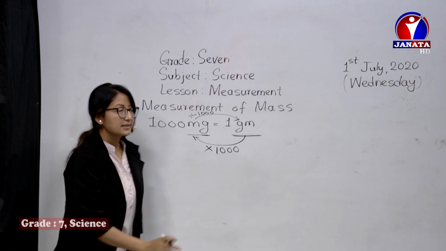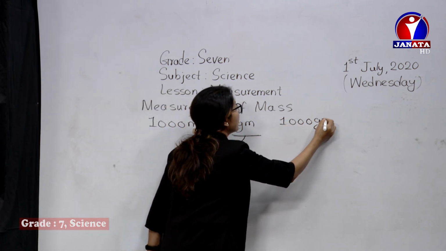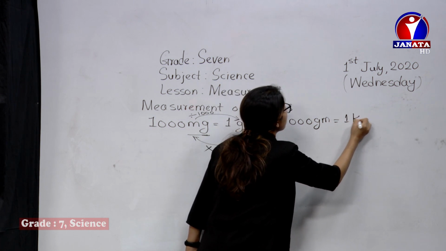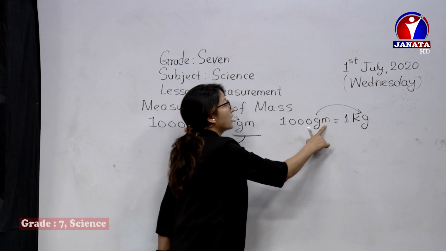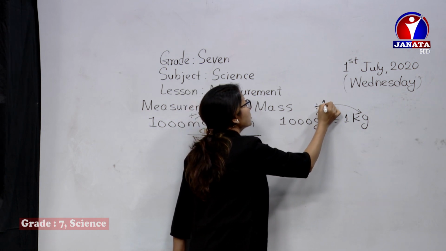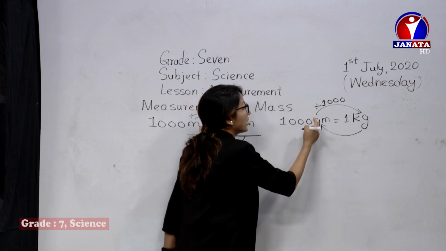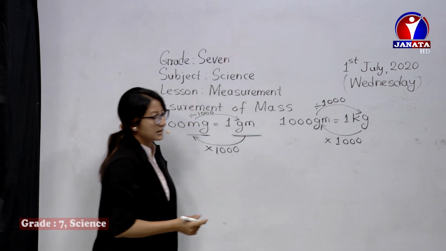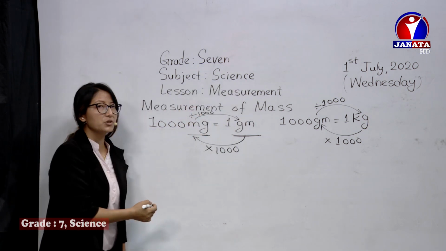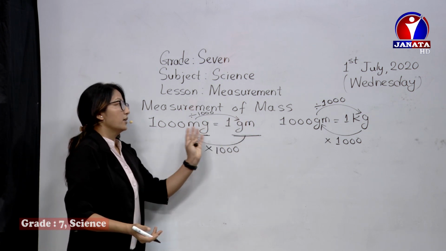Similarly, we have other relations. 1000 gram is equal to 1 kg. Here also the same: if you have to change from gram to kilogram, you have to divide by 1000, and if you have to change from kilogram to gram, you have to multiply by 1000. Similarly, we have 100 kg equals 1 quintal. There also the same rule applies.